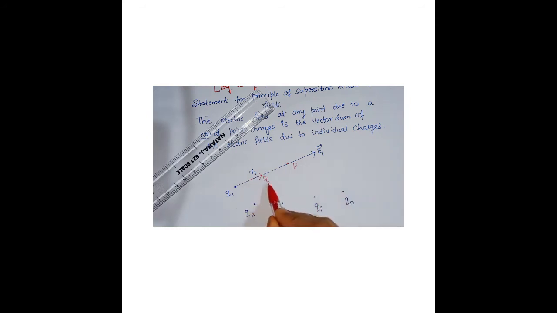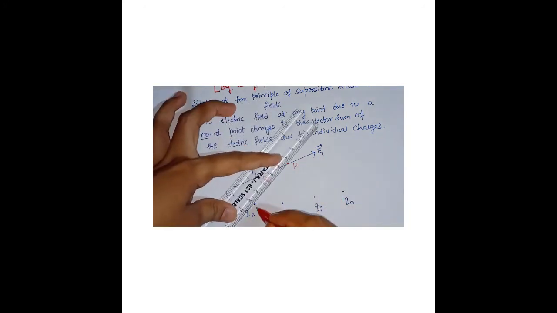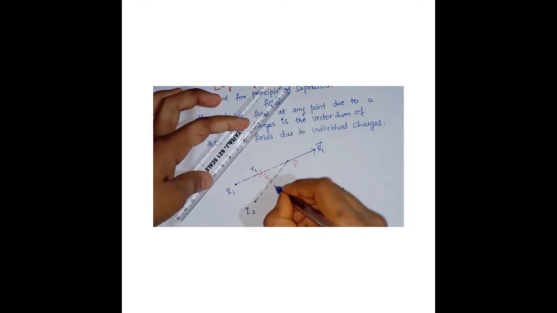So what is this unit vector? It is giving the direction of electric field, along the direction of P. Now, the distance between Q2 and P. I'll draw a dotted line, so you have to draw it with a dotted line. What is the distance I'll measure here? R2. And the electric field in this direction.